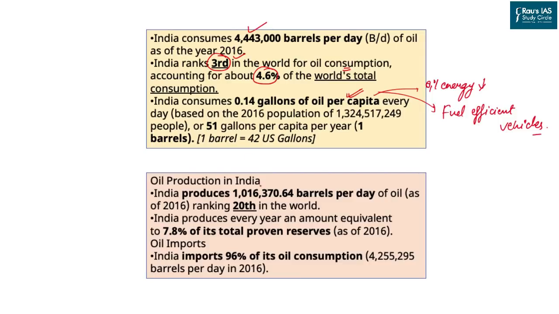India is currently producing only 10 lakh barrels per day. So the consumption is around 45 lakh and the production is only 10 lakh. That is the reason why, as far as production is concerned, India is in the 20th position. And because of these three reasons, that is low production, high consumption and low reserves, India is importing over 90% of its oil consumption.